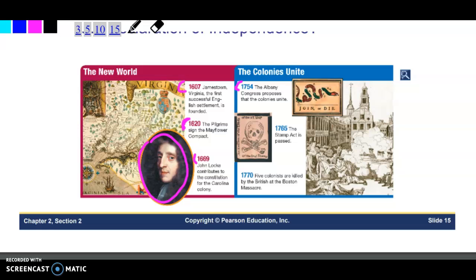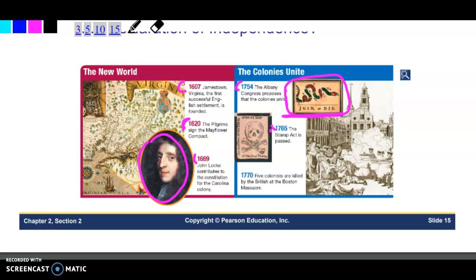Not all colonies bought into it. These are some popular cartoons or propaganda that would have been put up in the colonies during that time. Join or die. We have similar things like that today, like the Don't Tread on Me signs. Kind of derive from this here. You can see the snake in that picture saying, if you don't join with the colonists, you will die, at Britain's hand or at King George's hand.